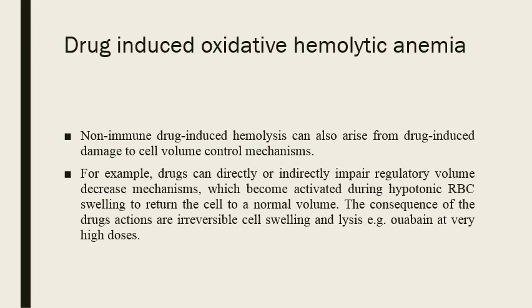The example of the drug that may cause the destruction of the RBC through this swelling and lysis is ouabain. Ouabain is a cardiac glycoside that was previously used as an arrow poison because it increases the cardiac activity at higher doses, and it can also be used in the treatment of the hypotension and arrhythmias.